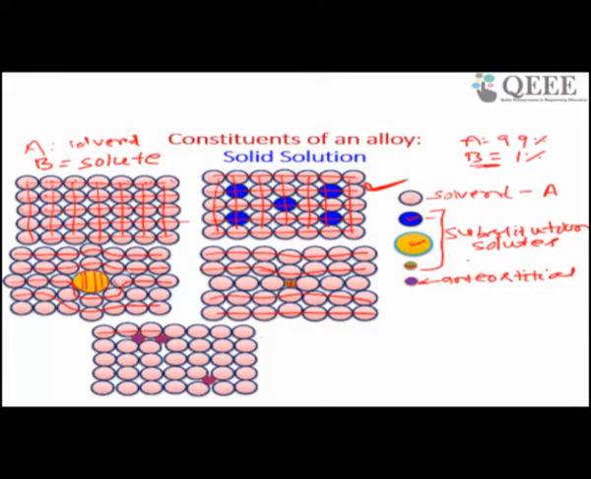When the atomic size is different, either like this or like this, then what will happen? It disturbs the atomic structure, so as a result you are getting a distortion here. You are getting a strain field in this zone. Because of this, it cannot accommodate more alloying element. So it means these alloys have limited solid solubility.